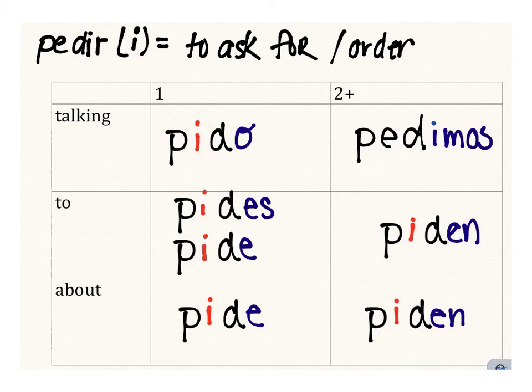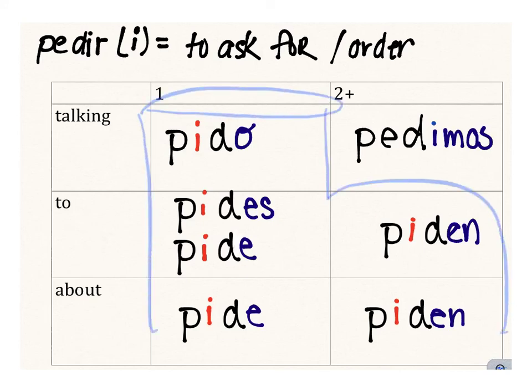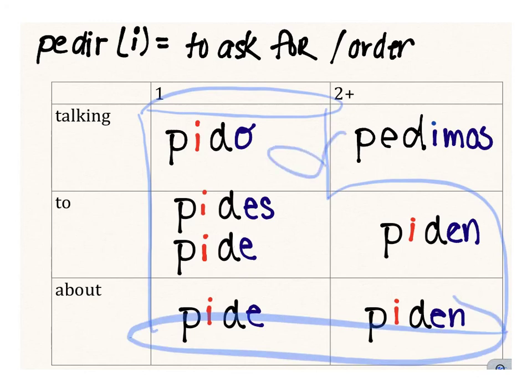Well, let's see if you remember. Do you remember my question? Why did we put the boot on there? So remember, this boot that we had was our stem changing boot because it changes for all of the forms inside here. So all of these guys inside have the I. The change is here, but there's no change here. So that's why we call these stem changing boot verbs.